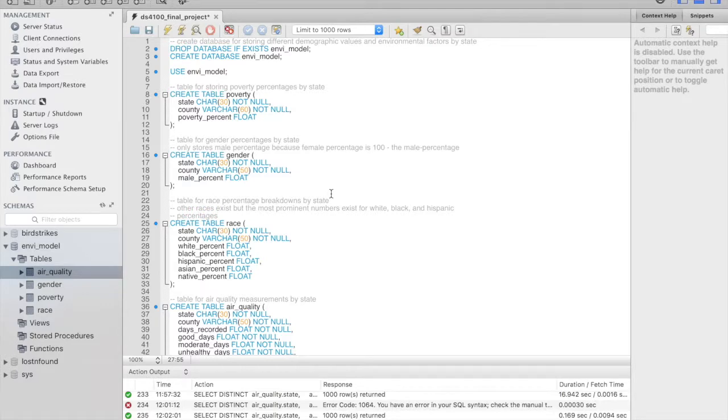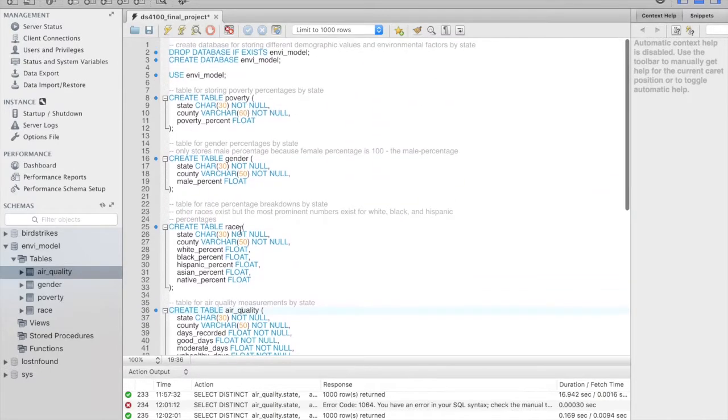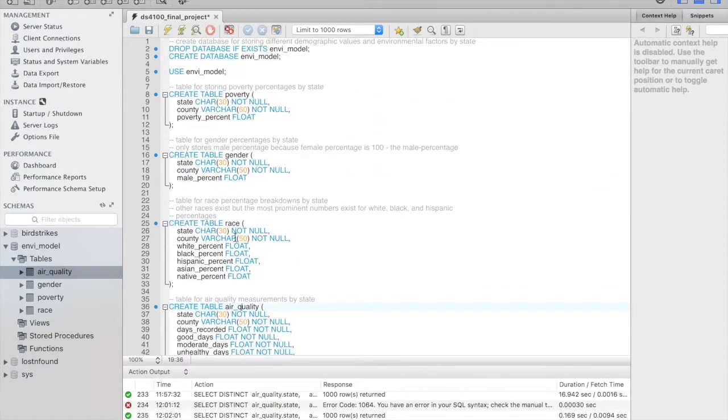So then I moved on to actually putting my data into a relational database. So my SQL database had a table for each of the features that I wanted to use in my model. So I had a table for poverty, gender, race, and air quality that had all of their attributes. So for example, for race, I had white percent, Black percent, Hispanic, Asian, and Native American percent. And they all had state and county variables as well that I can later combine them all into one data frame by state and county.